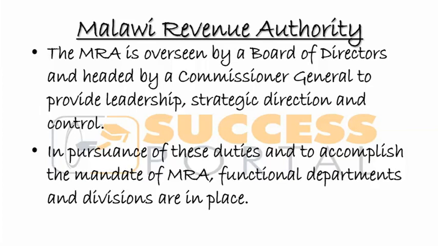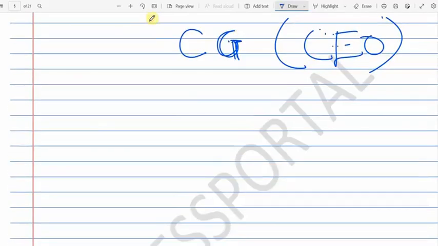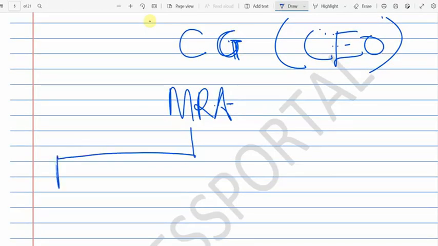We have different functions, different departments, to make sure that the MRA is able to achieve its duties and accomplish its mandates. So we have a number of departments. We have the MRA headed by the CG, the Commissioner General, and we have three